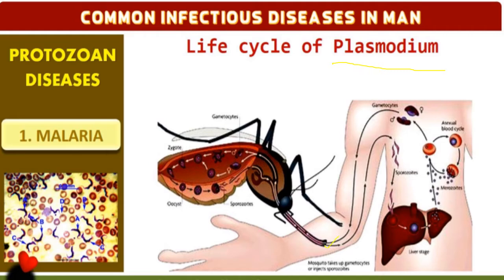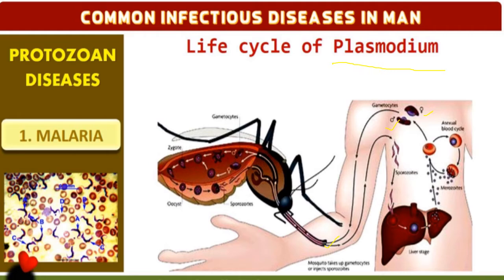Through the blood, it gets converted into gametocytes, such as female and male. Then it enters into the liver cells. In the liver cells it will rupture the RBC and release the hemozoin. Hemozoin will cause fever, and chilling symptoms will occur.